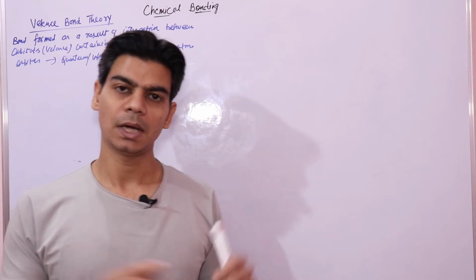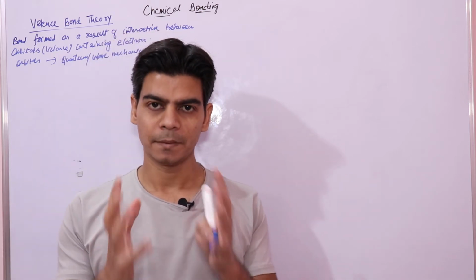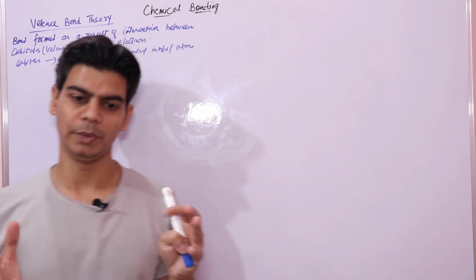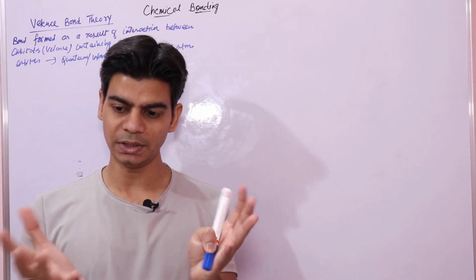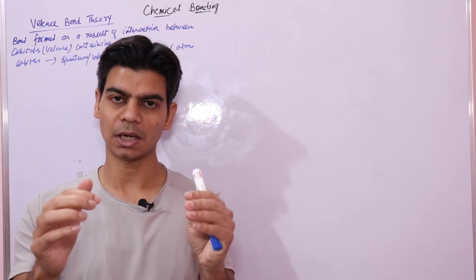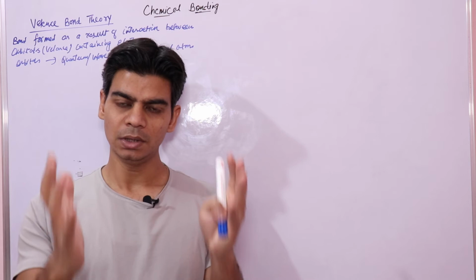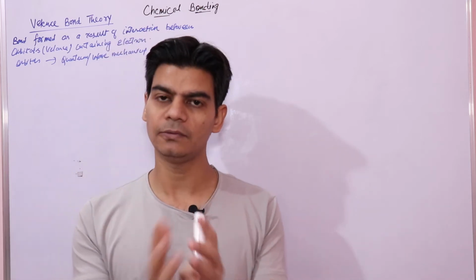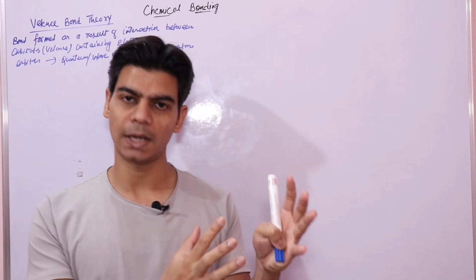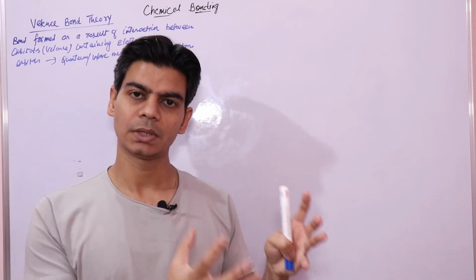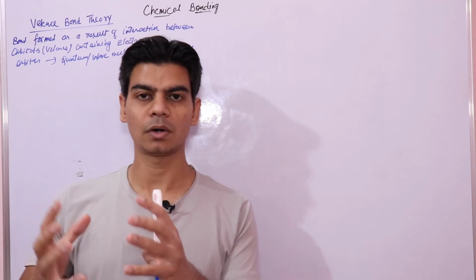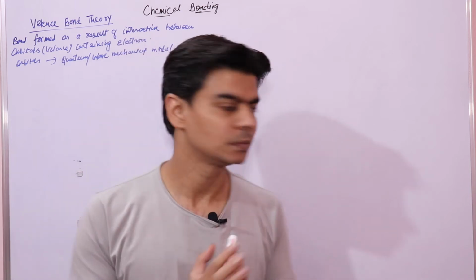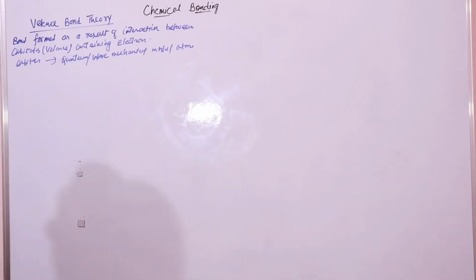When two atoms are coming close to one another, their electrons interact. In covalent bond formation, there is sharing of electrons, and these electrons are in orbitals. So these orbitals are undergoing interaction. The term we will be using is orbital overlap. The orbital of one atom containing an electron will interact with the orbital of another atom containing an electron to form a covalent bond.